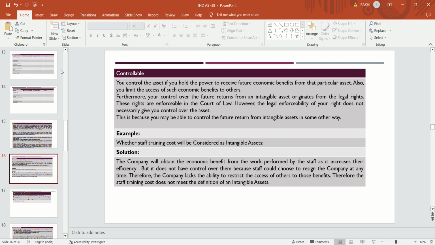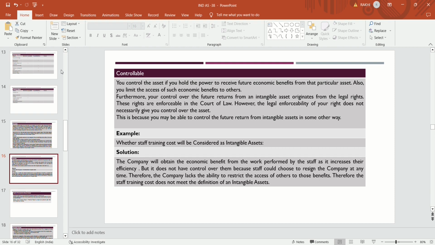Generally, legal enforceability does not give the entity controlling power over the asset.